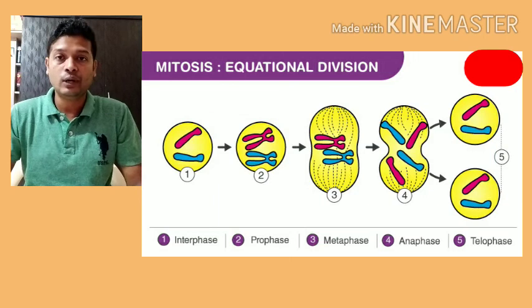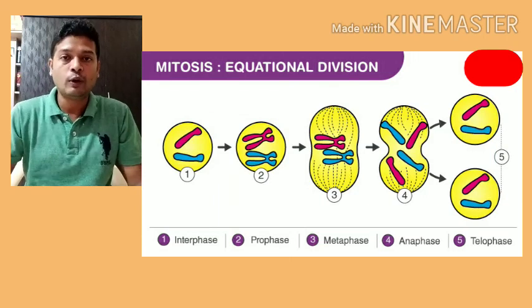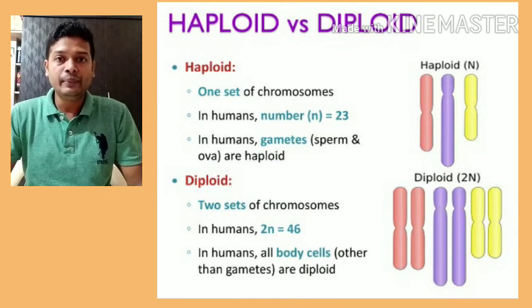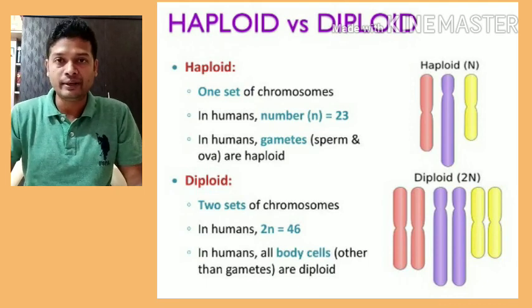Some more points I would like to add before we start with meiosis: the concept of diploid and haploid. Diploid means double the number of chromosomes, or the normal number of chromosomes. In human beings, we have the diploid condition in each cell, meaning we have 46 chromosomes or 23 pairs of chromosomes. Whenever the chromosomes are present in pairs, it is called the diploid condition.